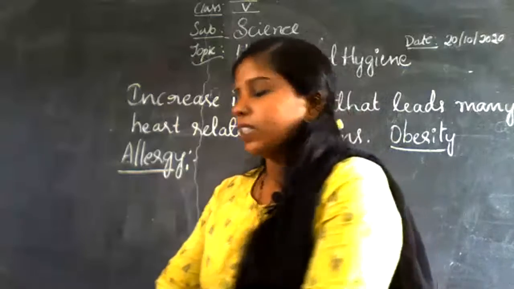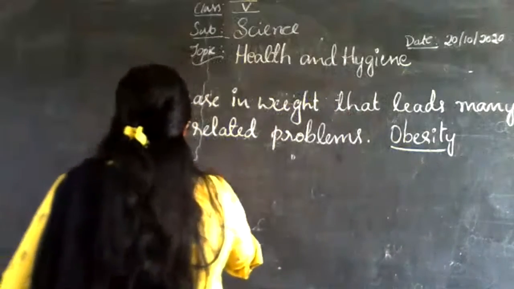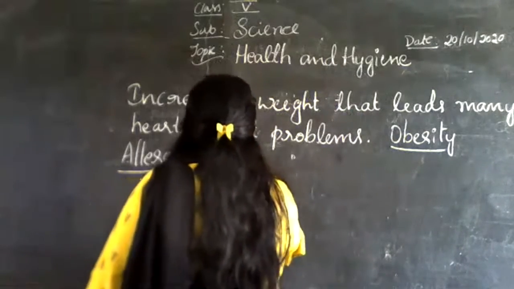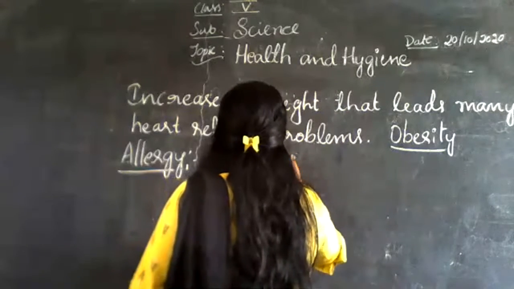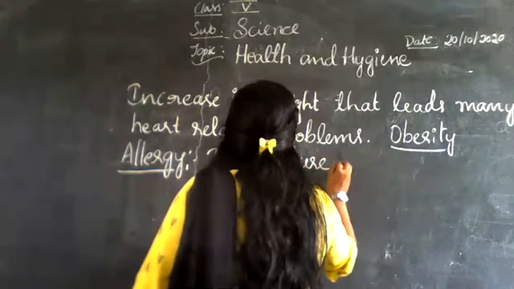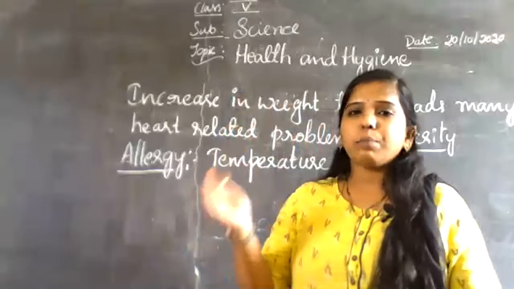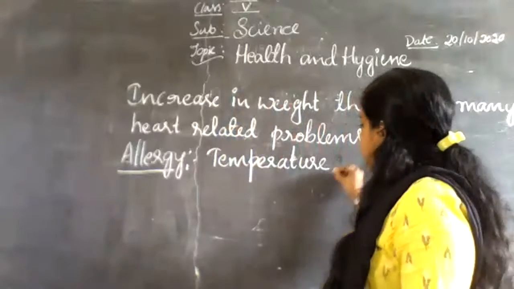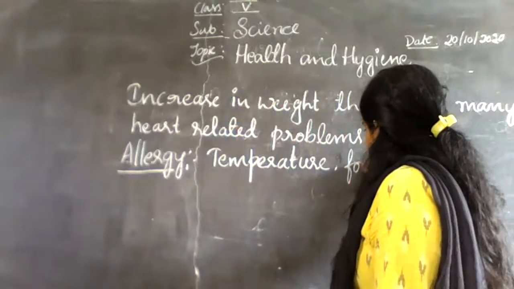These allergies are due to different conditions. One condition is temperature. Certain temperatures are not good for certain people, and certain foods too.